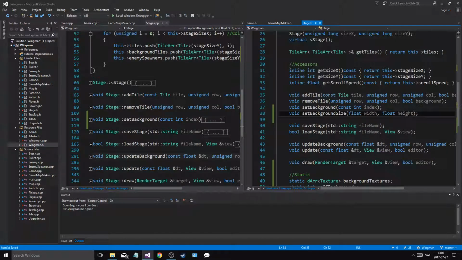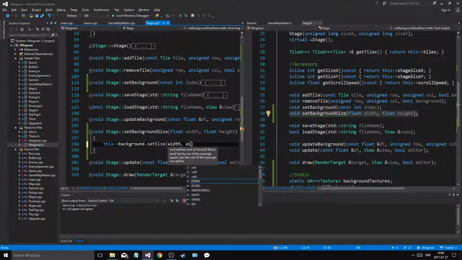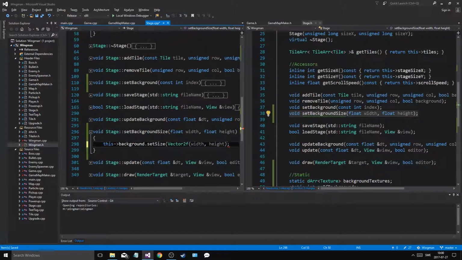So we're just gonna do that. Take this, copy it down here. This is all for the editor. Stage, set background size. This background dot set size equals width, height, vector 2f. Obviously, it always takes a vector 2f.